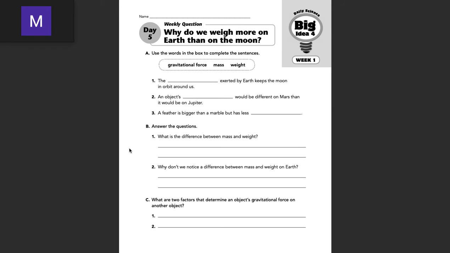And C wants to know, what are 2 factors that determine an object's gravitational force on another object? Well, we should know that one of those would be an object's mass, and the other one would be the distance between those objects. So an object's mass and then the distance between those objects. And that's your Bellwork for today.